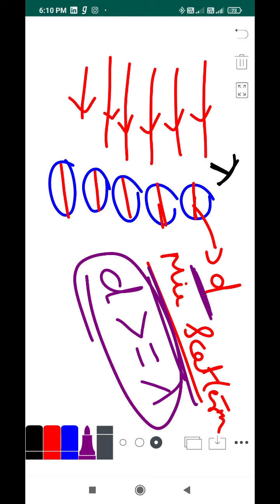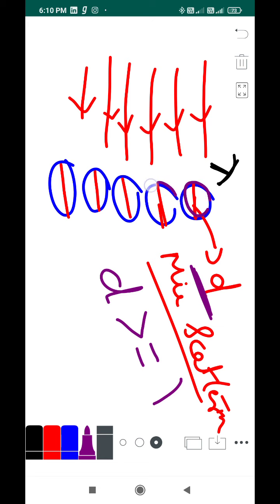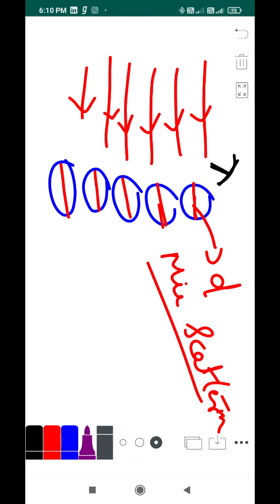I'll explain once again, or you can rewind and watch the video. Scattering here means scattering particles, and every scattering particle has a diameter, which is nothing but a length. Wavelength is also a length, and diameter is also a length, so you can compare them.